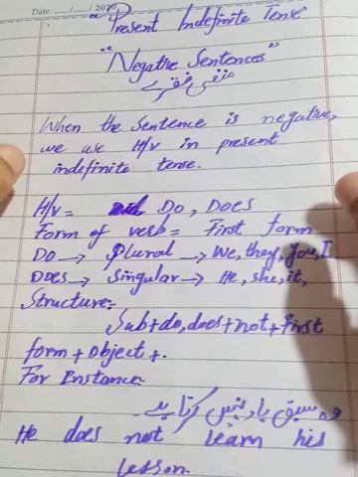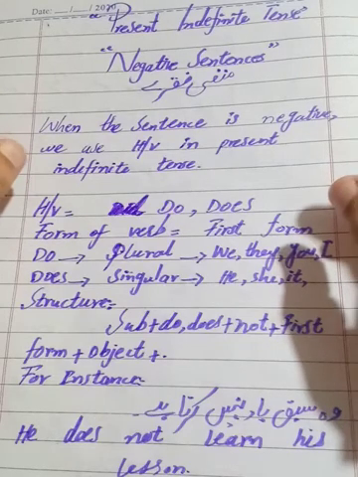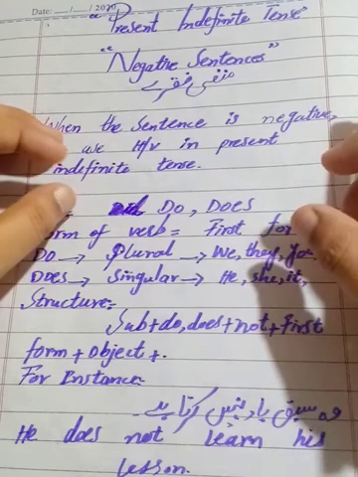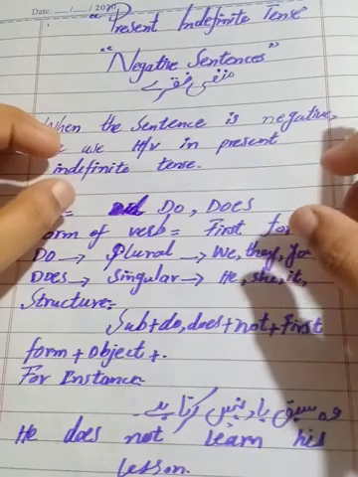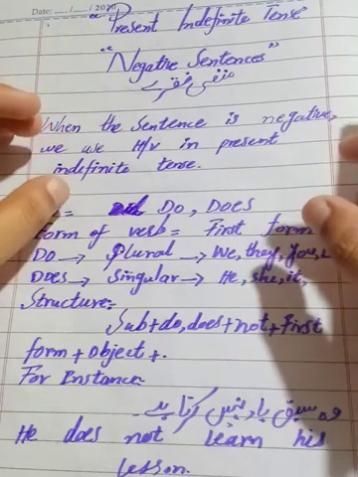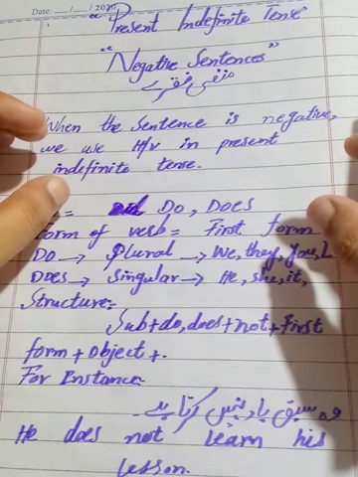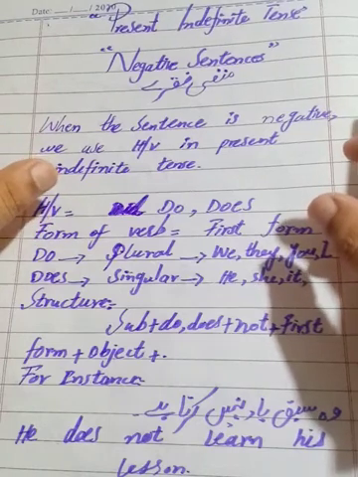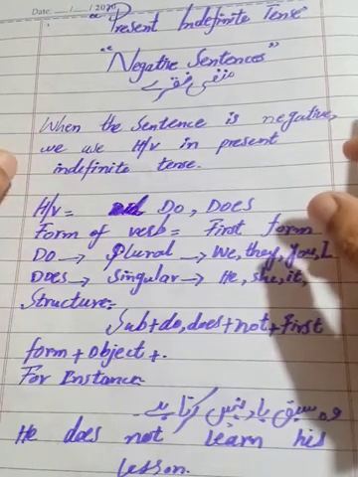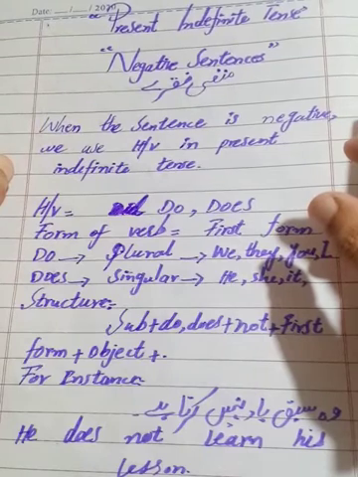In simple sentences we use just forms of verb, and we cannot use a helping verb. That's why it is different. So which form do we use? We use first form with s or es, and with plural we use just the first form.